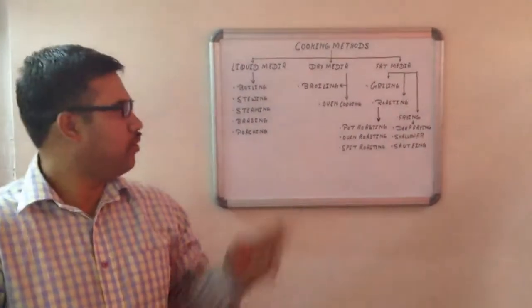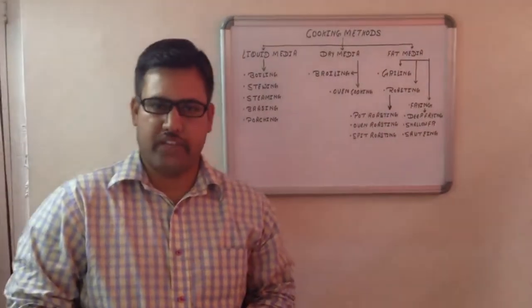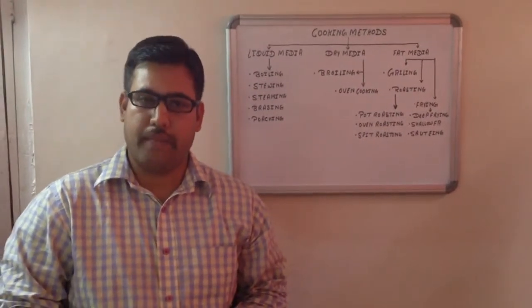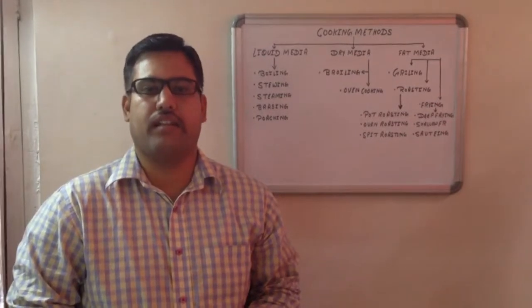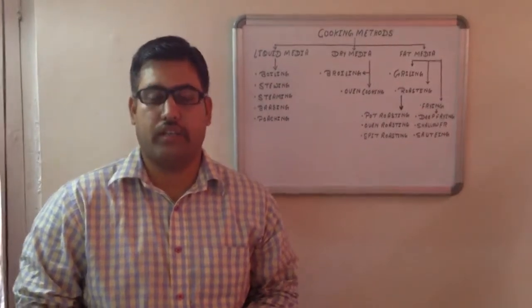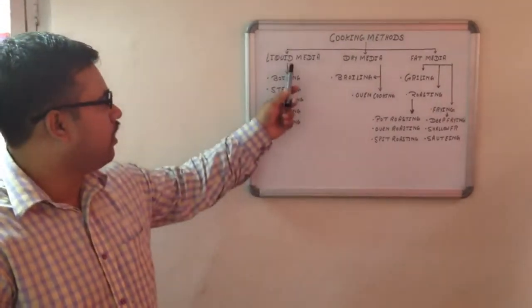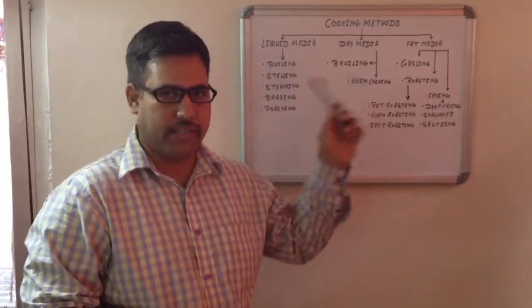Now before we know about cooking methods, first of all we should know the meaning of cooking. Cooking by definition may be defined as a chemical process that involves mixing of different ingredients, application and withdrawal of heat, use of manipulative skills in such a way that the end results are edible in nature. Now cooking methods can be done with the help of three media: liquid media, dry media and fat media, and now we'll be discussing all these media in detail.